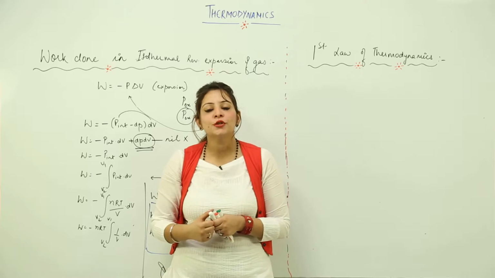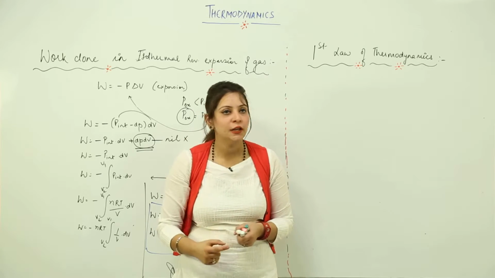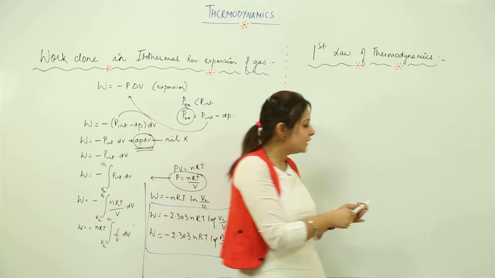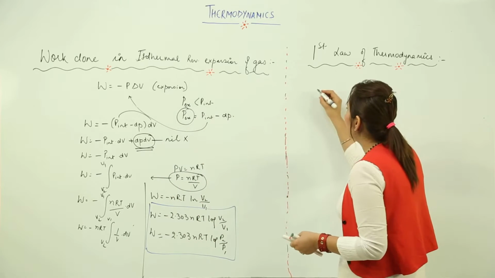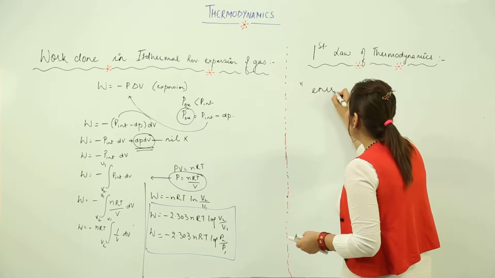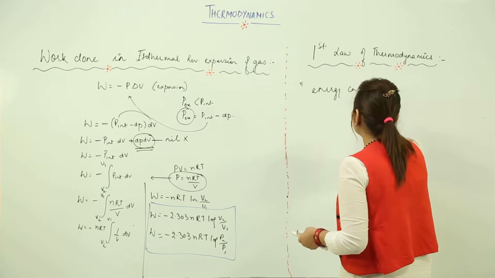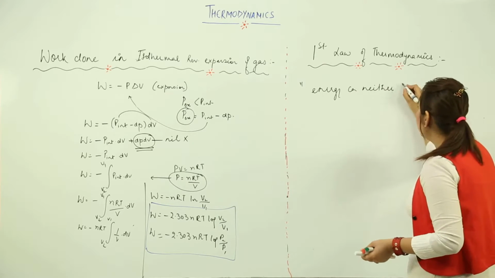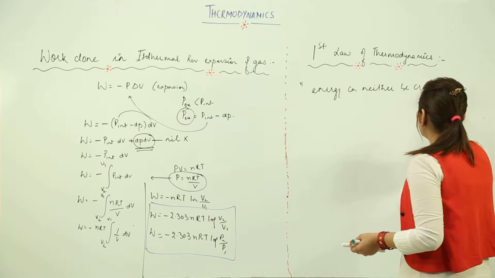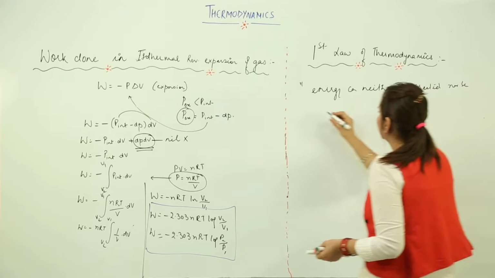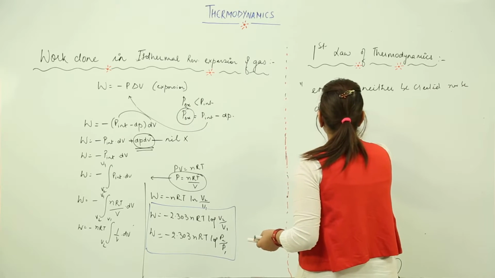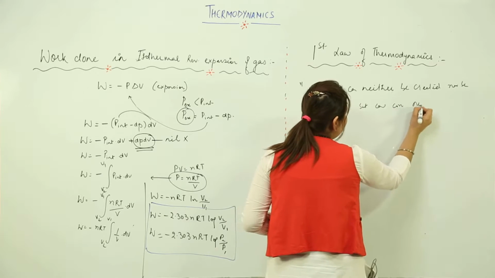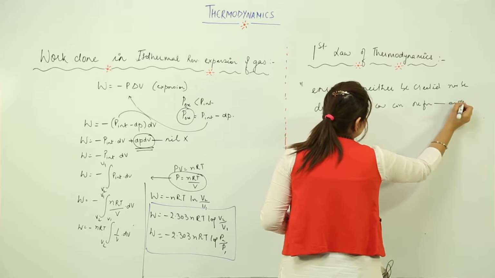Now we are in a position to start with the first law of thermodynamics, right. So the first law of thermodynamics actually states that energy can neither be created, we cannot create energy, as you all know. Energy can neither be created nor be destroyed, but can be converted from one form to another.